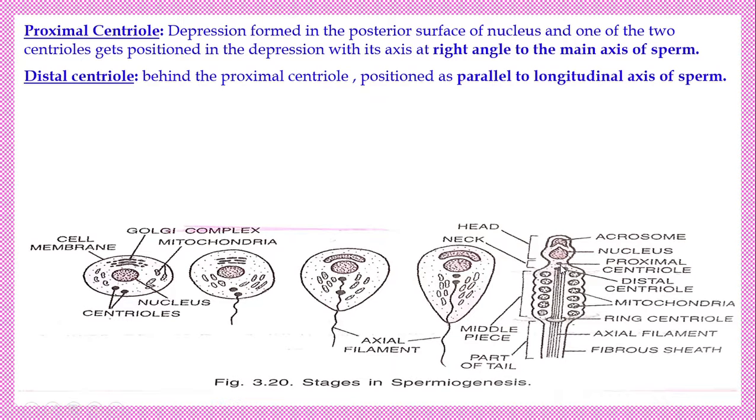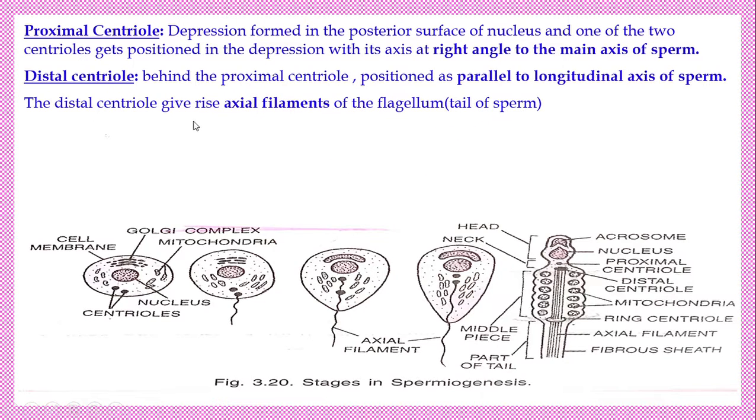What happens to the proximal centriole? That proximal centriole enters the ovum during fertilization, helpful for the continuous growth of the ovum. We said the ovum has no centriole, and the centriole it needs comes only through the sperm. The centriole that goes through the sperm is the proximal centriole. That proximal centriole causes the further multiplication of the ovum, the zygote. Next, the distal centriole gives rise to the axial filament, which is the tail of the sperm.